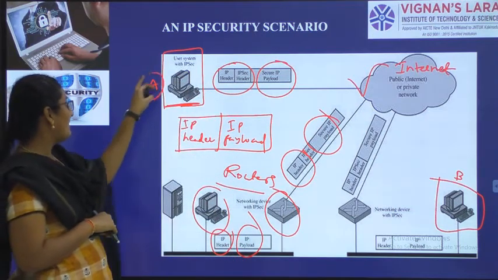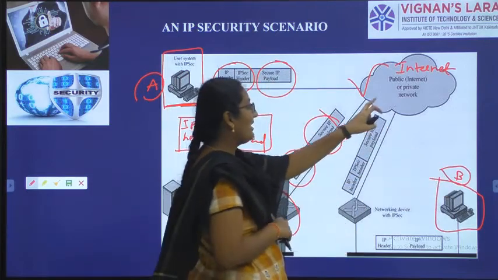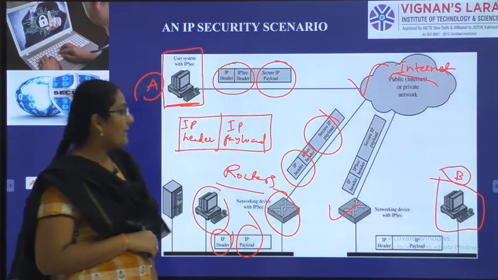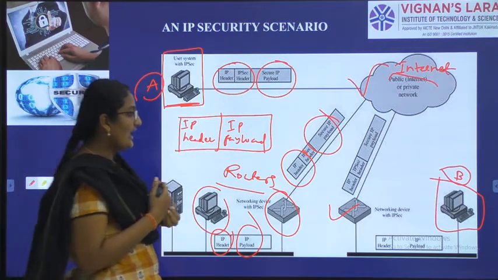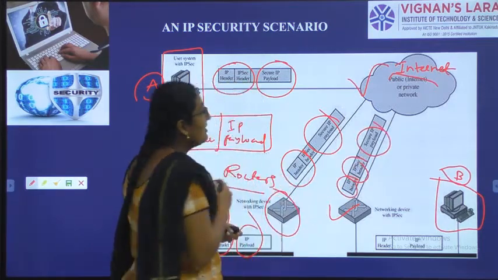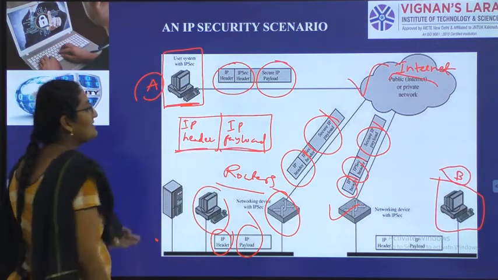So from system A we need to send data to system B. For that we can take the help of the internet, and of routers also. But how is this IP packet divided? See, an IP packet is divided into IP headers and IP payloads. So this is the overall scenario: IP header and IP payload.